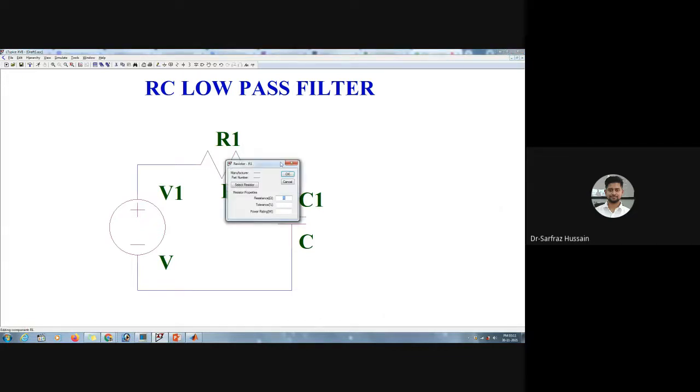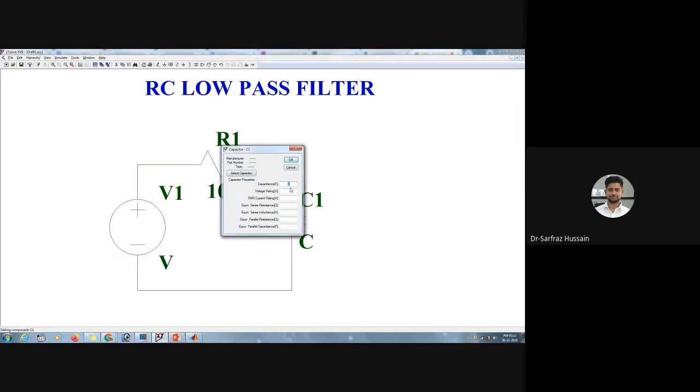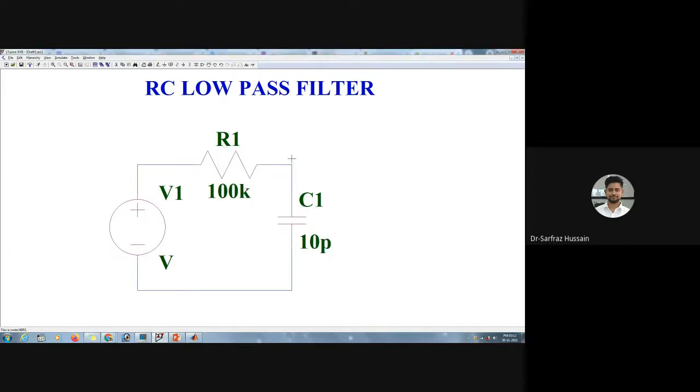Okay, so we'll right click on this instance and we get this particular window. Now we'll put some resistance value over here. So what value are we going to take? Let us say we are taking this value as 100K. And the capacitance value, we will right click on this one and put some capacitance value, let us say 10 picofarad. So we have taken resistance as 100K and capacitance as 10 picofarad.